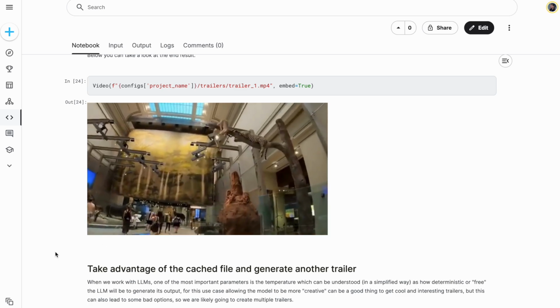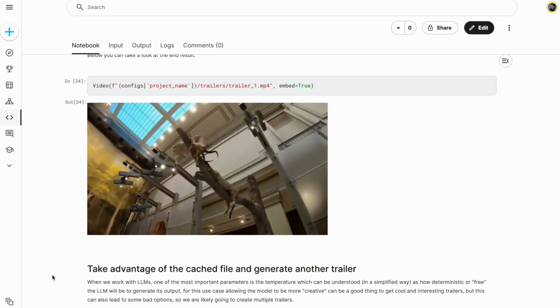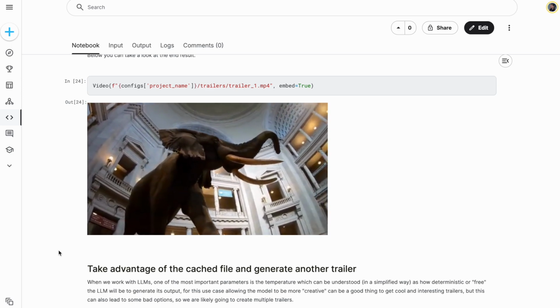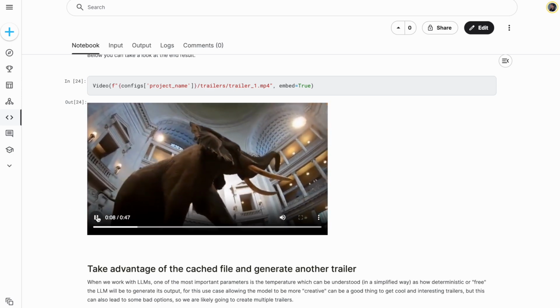Journey back through time at the National Museum of Natural History. Witness the awe-inspiring grandeur of the colossal elephant.